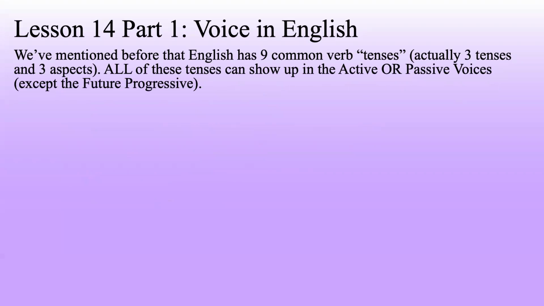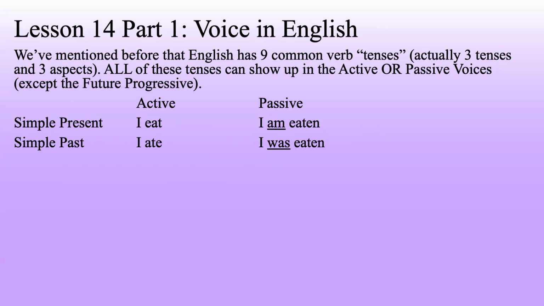We've mentioned before that English has 9 common verb tenses, which are actually 3 tenses and 3 aspects. All of these tenses can show up in the active or passive voices, except for the future progressive, which is just a bit weird. So let's take a look. I eat is the simple present. I am eaten is the simple present passive. I ate is the simple past active. I was eaten is the simple past passive. I will eat is the simple future active. I will be eaten is the simple future passive.